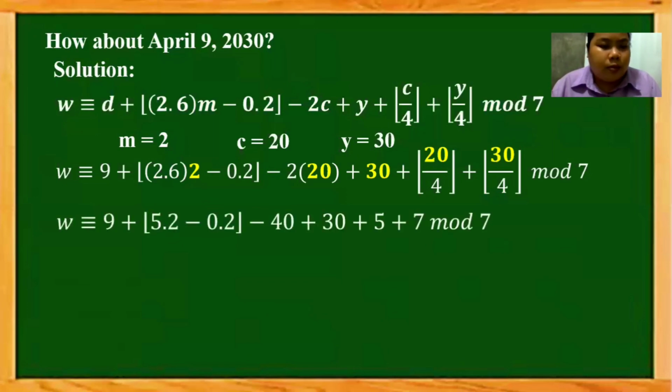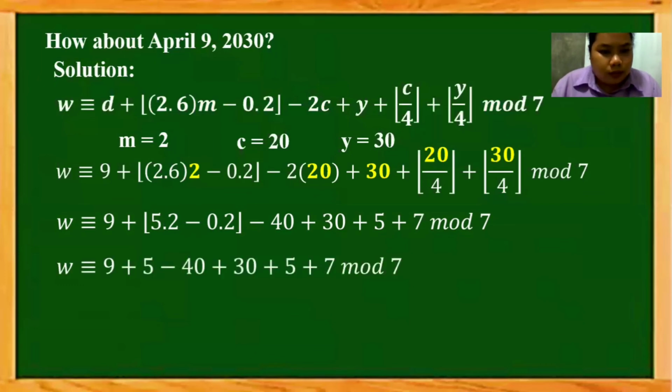So we have now W is congruent to 9 plus 5.2 minus 2 tenths minus 40 plus 30 plus 5 plus 7 modulo 7. So we have now W is congruent to 9 plus 5 minus 40 plus 30 plus 5 plus 7 modulo 7.